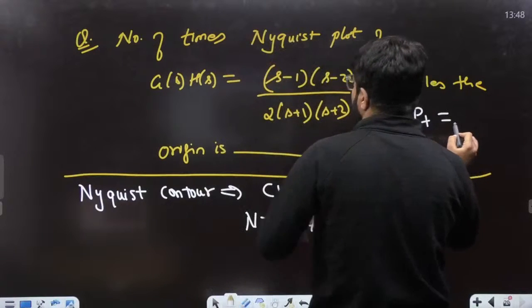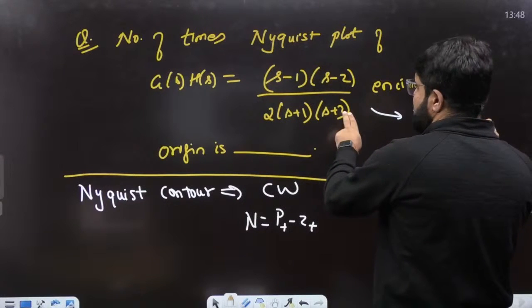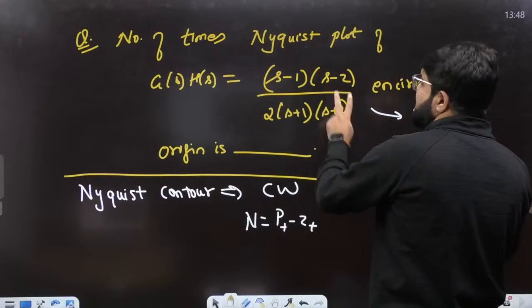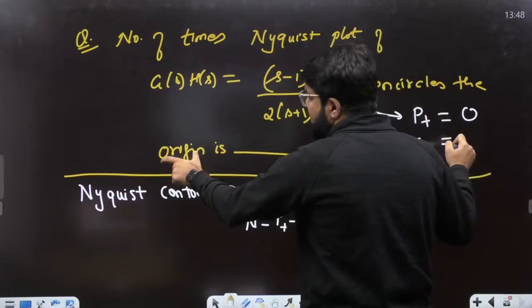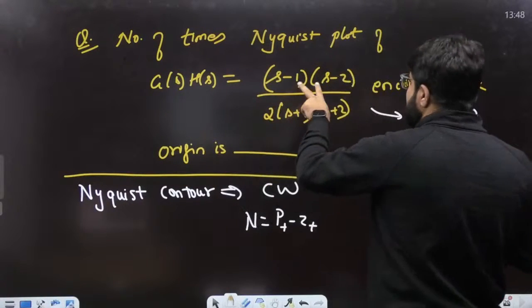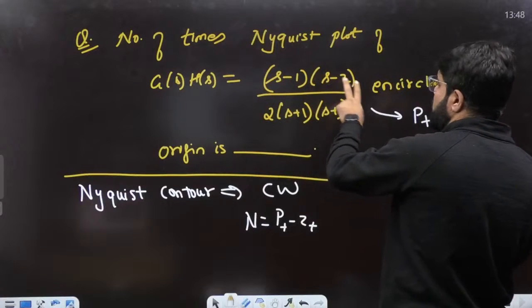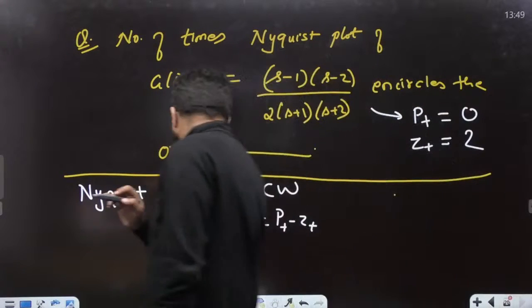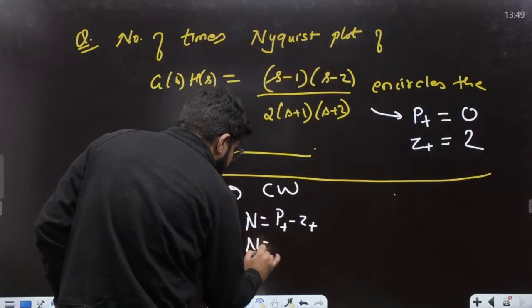Acha, what is the value of P plus? How many poles in the RHP? There are no poles in the RHP. Minus 1 and minus 2 are the poles. And how many zeros of GSHS? Because I want the encirclement of origin, I should look at the zeros of GSHS, not 1 plus GSHS. So zeros of GSHS kitna ho jayega? S equal to 1 and 2, and both are in the RHP. Right? Then in that case, N is equal to minus 2.